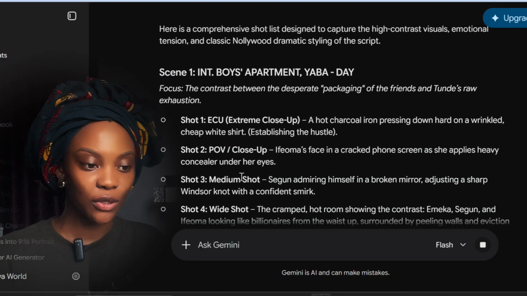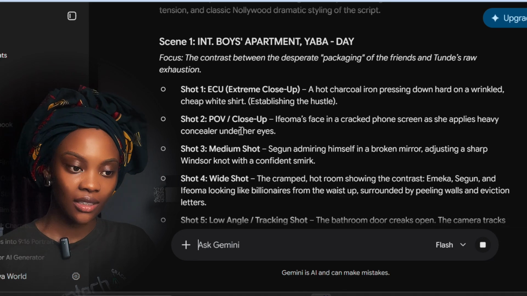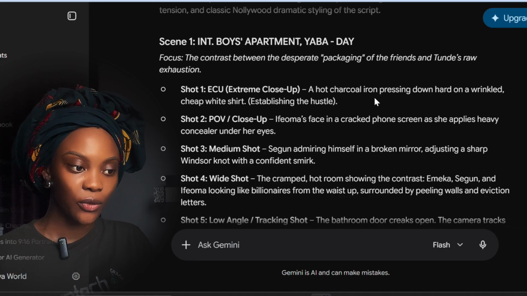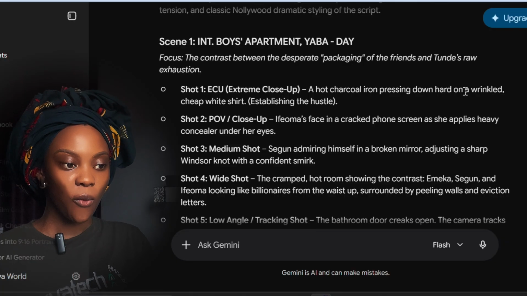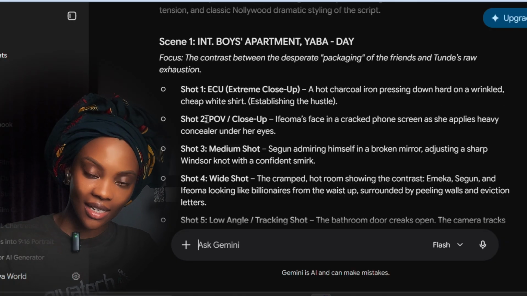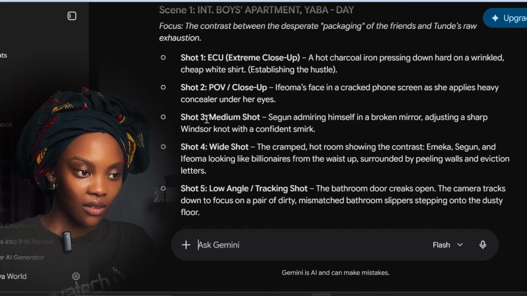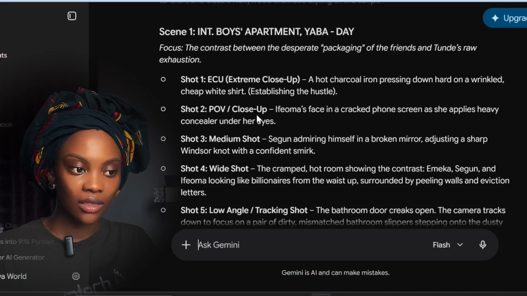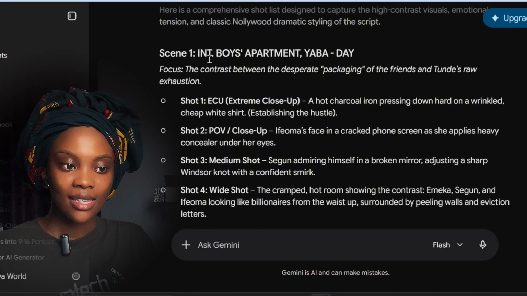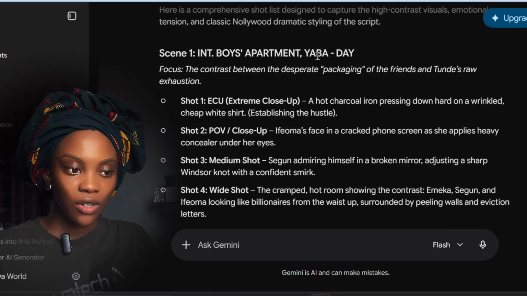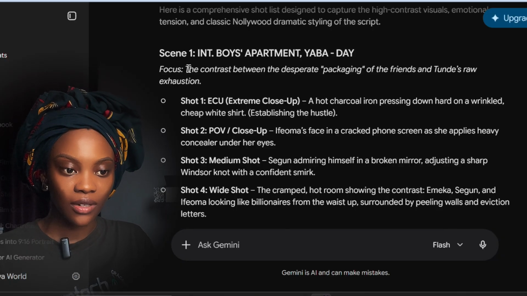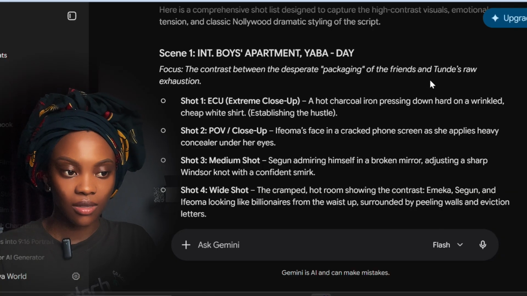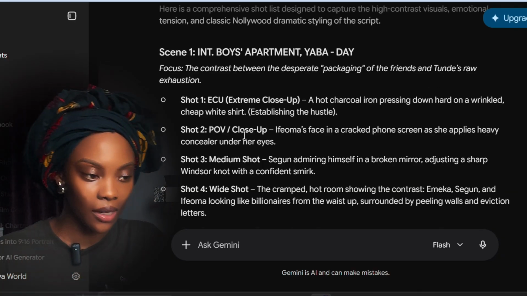We have the extreme shot: a hot charcoal iron pressing down hard on a wrinkled, cheap white shirt. That is the example. Somebody ironing, right? Not to forget that the scene where this is happening is the boys' apartment, Yaba. The contrast between the desperate packaging of the friends and today's rose exhaustion. So this is happening in a boys' apartment.